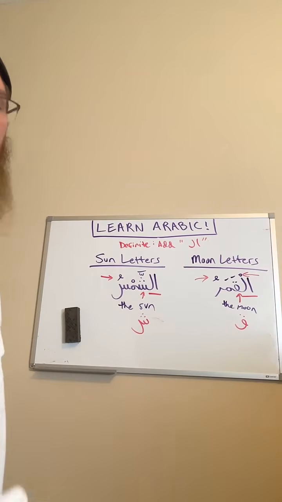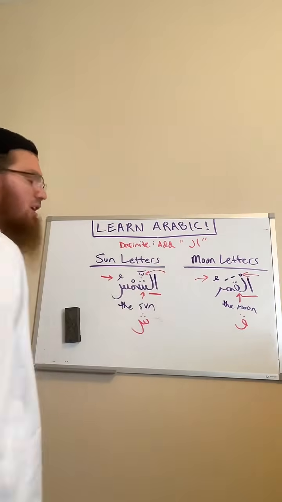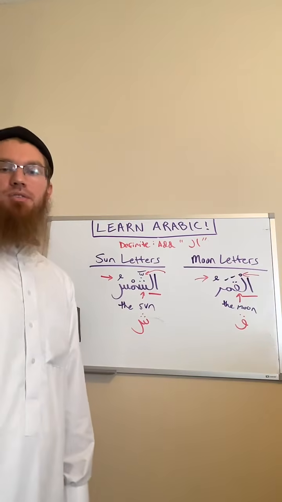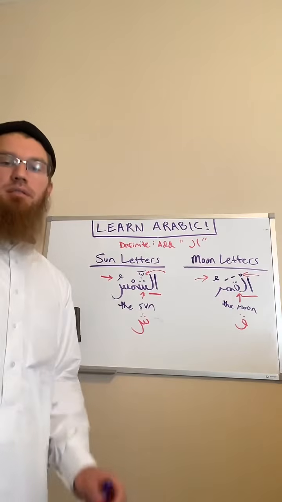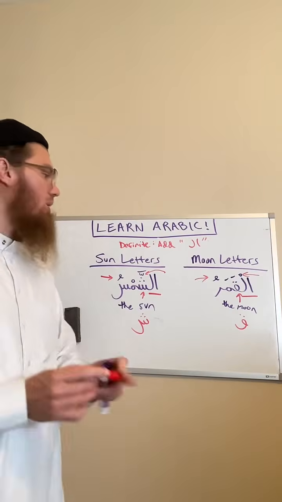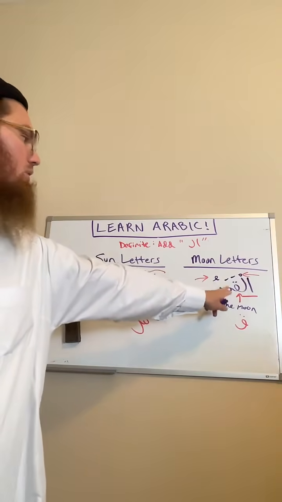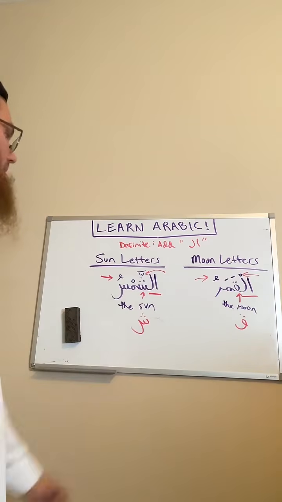If it's a sun letter, you're going to see a shadda. So as long as you know what these symbols represent, you'll read it perfectly fine. Sukoon means I do pronounce the lam, al-qamaru, and shadda means I don't pronounce the lam, ash-shamsu.